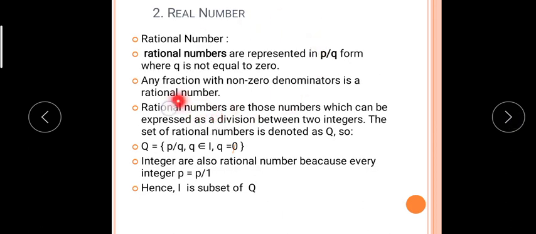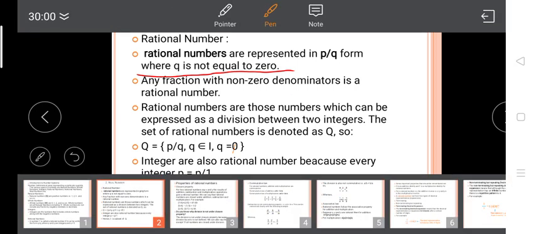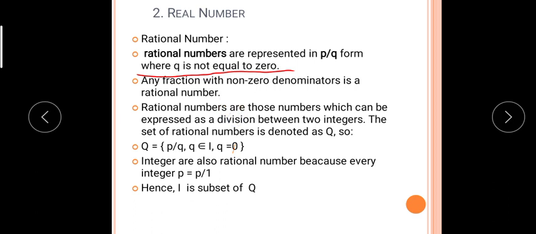Now in this lesson, the first concept is the rational number. Just as I explained, it is represented in the form of P by Q, where Q is not equal to 0. It is very important. What is important here? Q is not equal to 0 is very important. Any fraction with a non-zero denominator is a rational number. Just as I explained, P upon Q is in the form of a fraction. So Q is not equal to 0, meaning the denominator of the fraction is not equal to 0. Then we can say that the fraction is a rational number.